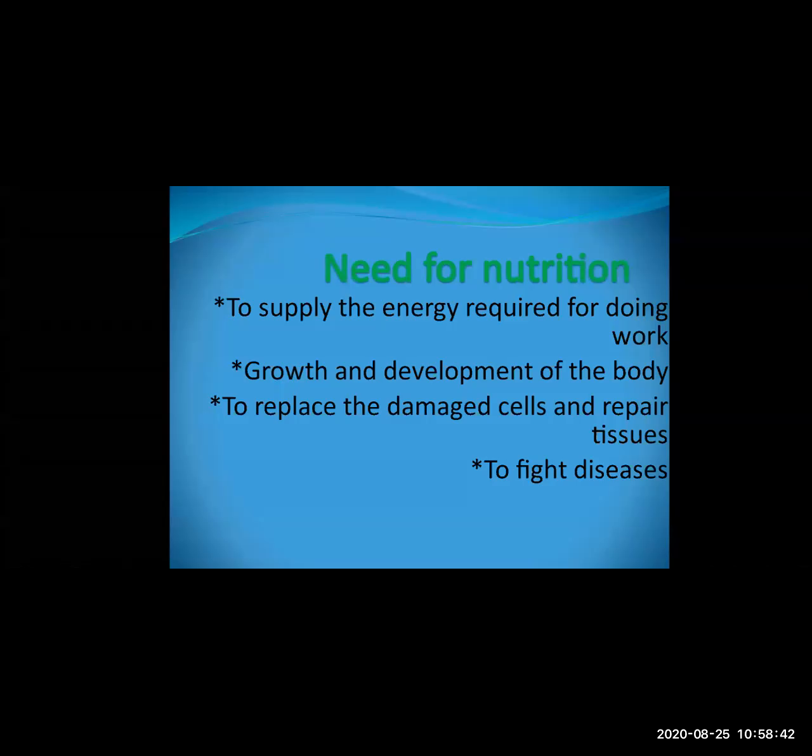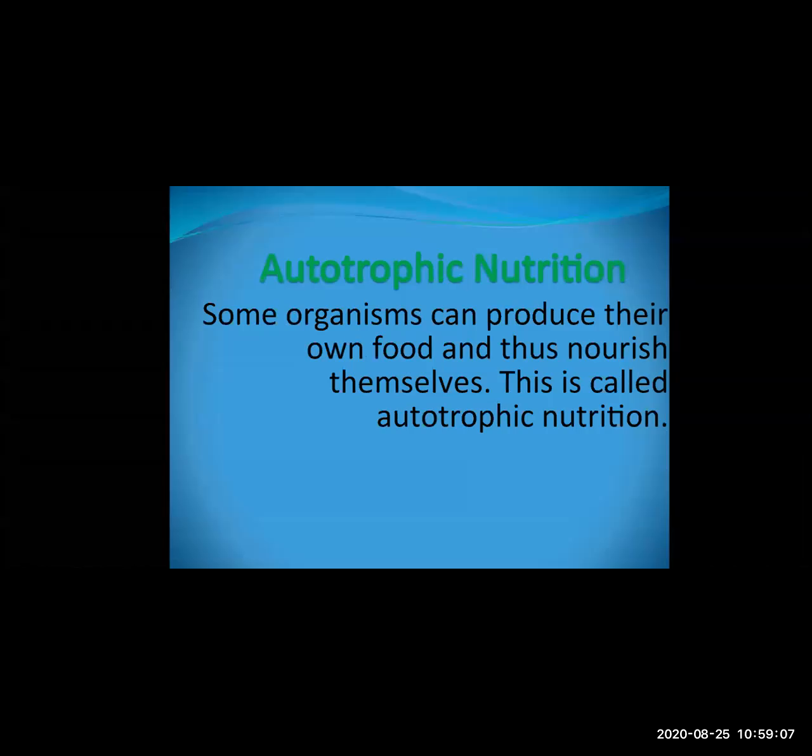Then what is the fourth importance of nutrition? To fight against disease. If you are healthy, only then can you fight against any type of disease. That means you have to increase your immunity power. If you are increasing your immunity power, what do you require? You require a nutritional diet, the diet which is useful for our health.